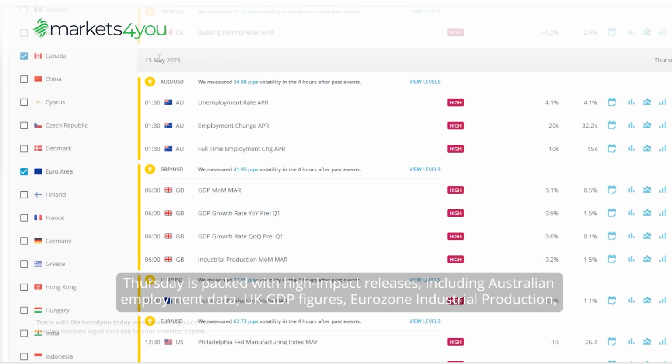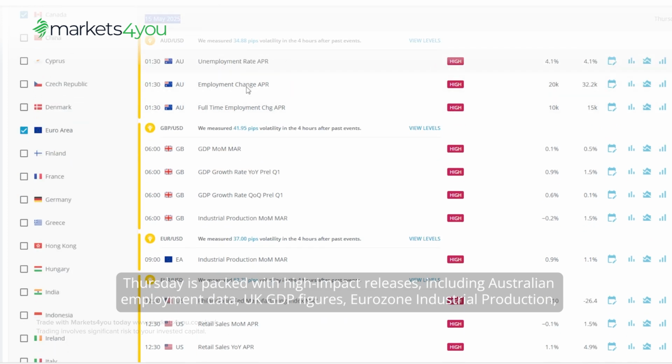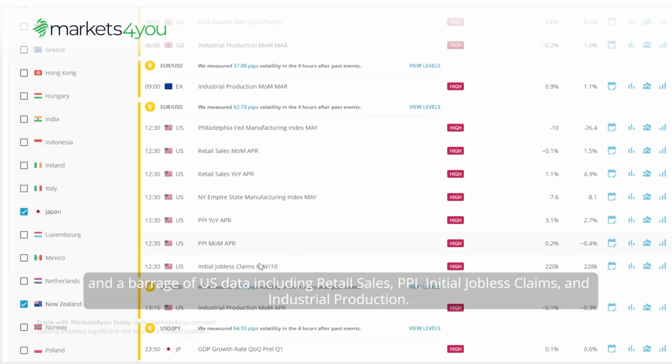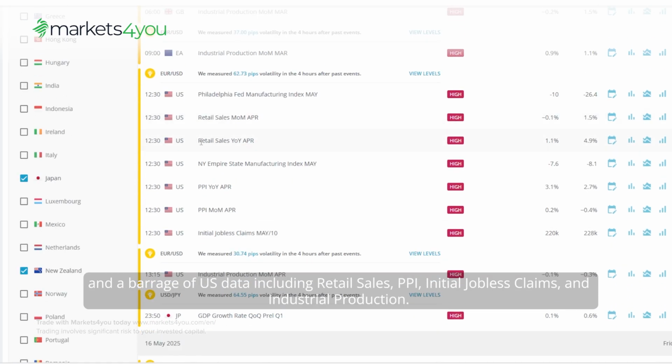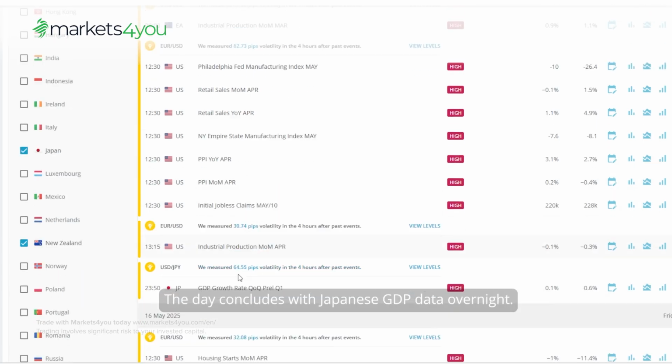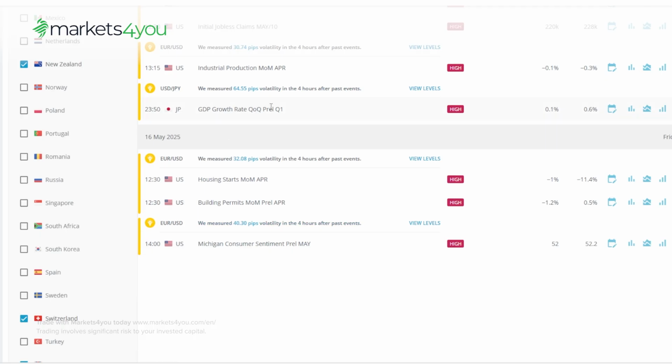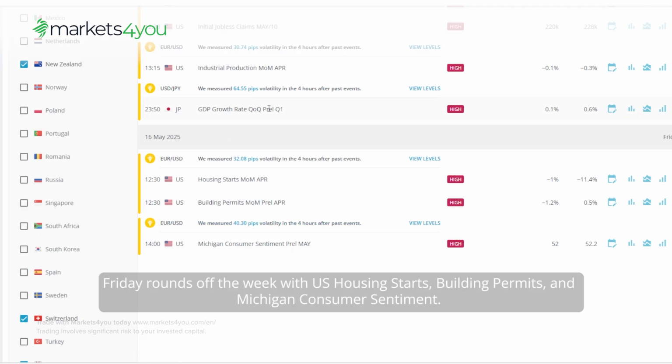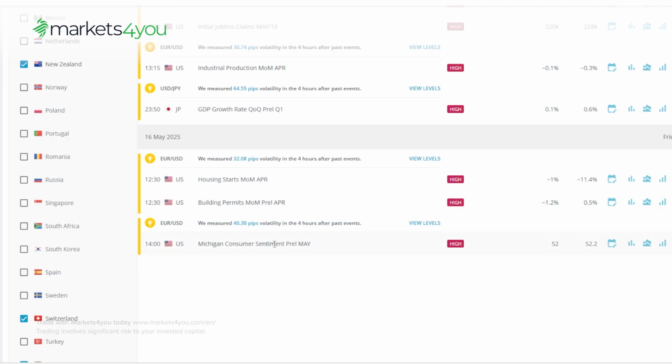Thursday is packed with high-impact releases, including Australian employment data, UK GDP figures, Eurozone industrial production, and a barrage of US data including retail sales, PPI, initial jobless claims, and industrial production. The day concludes with Japanese GDP data overnight. Friday rounds off the week with US housing starts, building permits, and Michigan consumer sentiment.